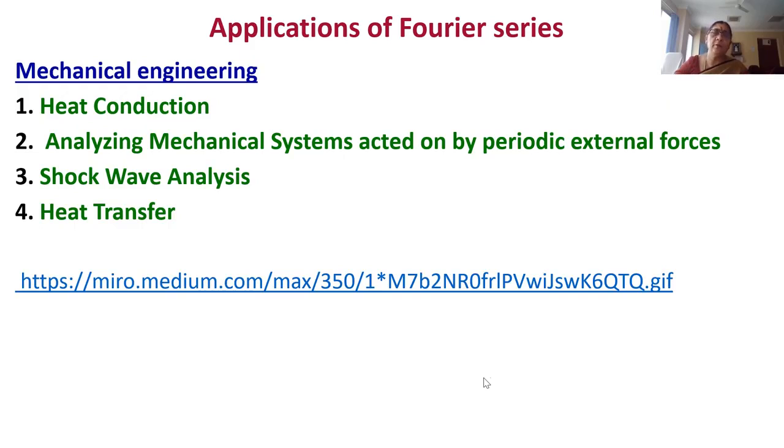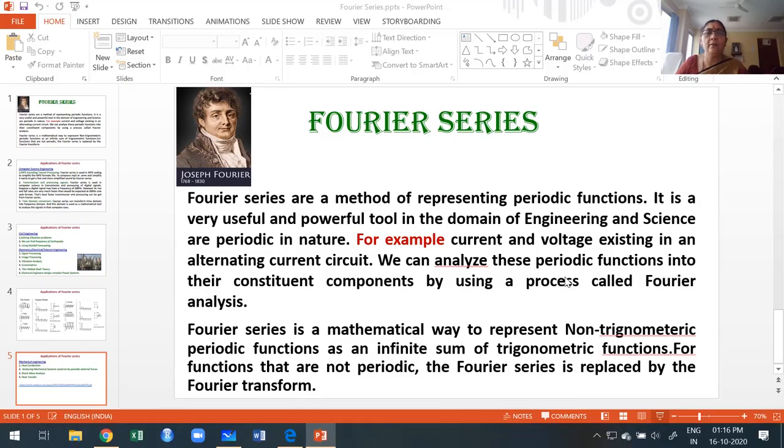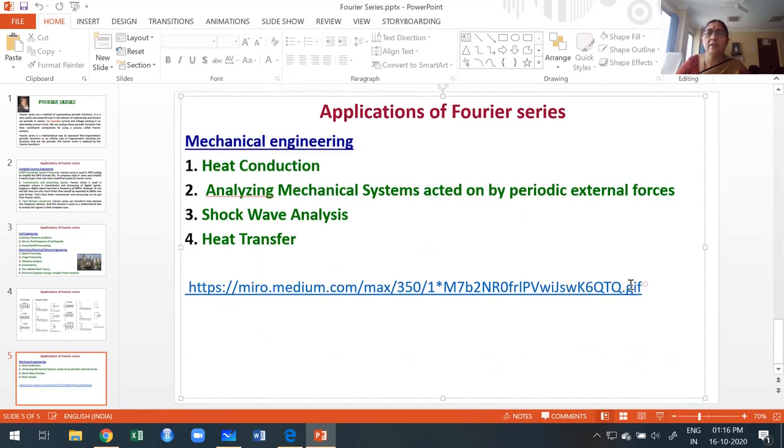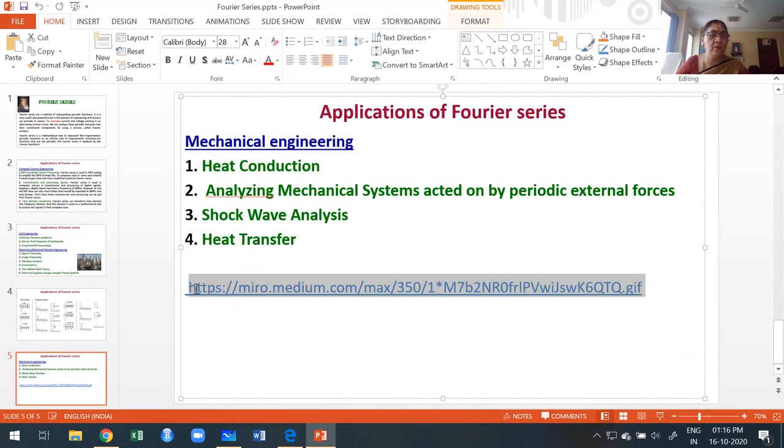Now, before I start to explain the application, I'm displaying this website link. Just put this link in Google and immediately you get it. If you want, I'll show it. Give me 1 minute.